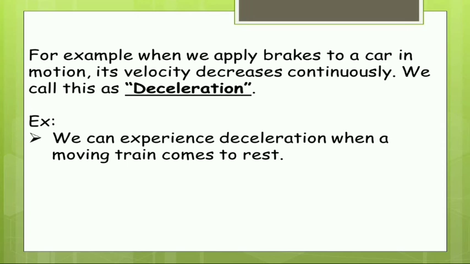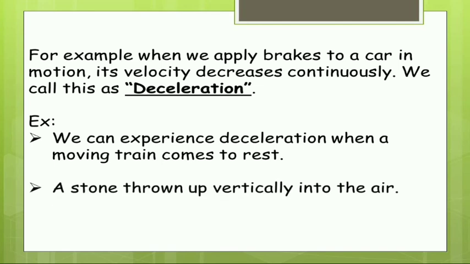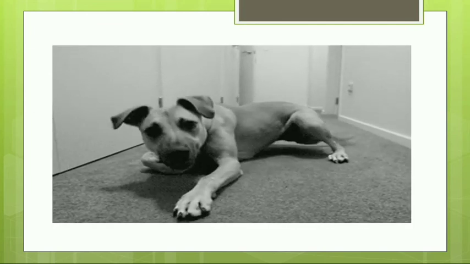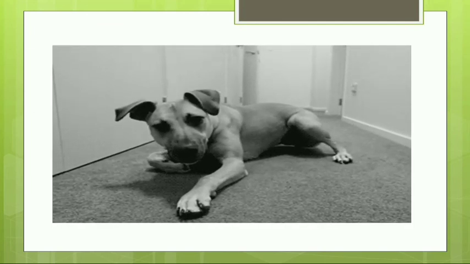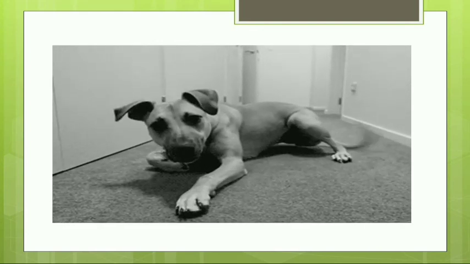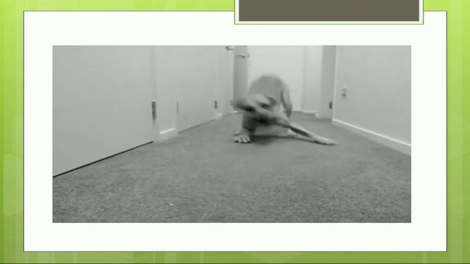Some more examples: we can experience deceleration when a moving train comes to rest. And when a stone is thrown up vertically into the air, it will go to some point where the velocity will become zero. The upward journey of the stone is an example of deceleration. Let us see in this picture, a dog is coming very fast and immediately it stops. Yes, now the velocity of the dog is decreased to zero. So it is an example of deceleration.